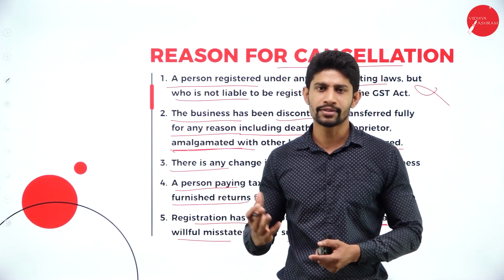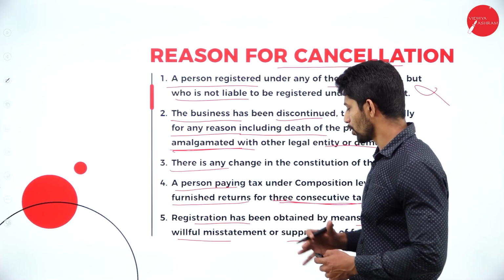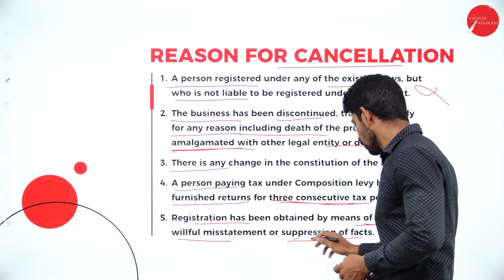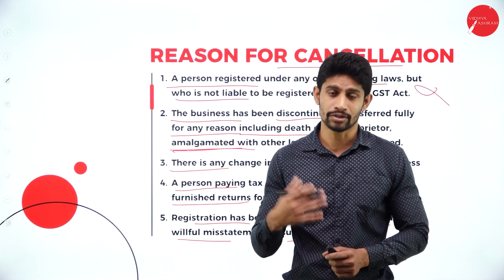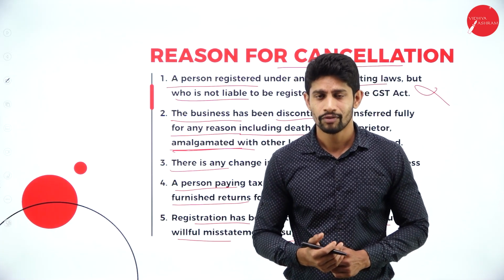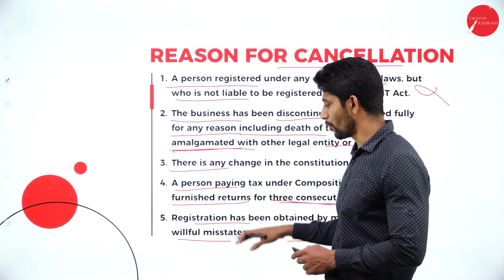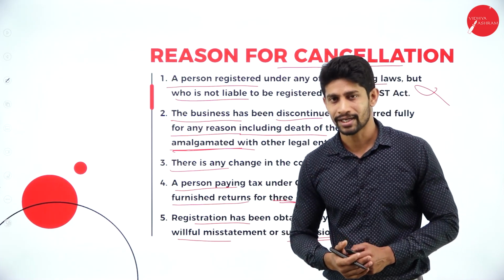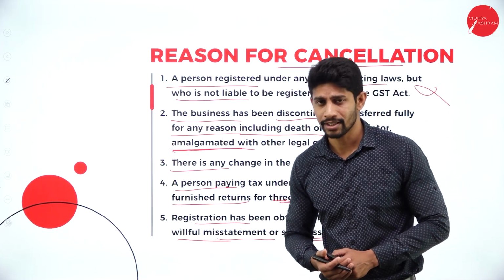Then after a few days or after a few months, the authority gets to know that with some misappropriate statement or with the suppression of fact, you got the registration. Then the GST authority will have all the rights to cancel your registration for providing the wrong facts or misstatements with the GST authority.